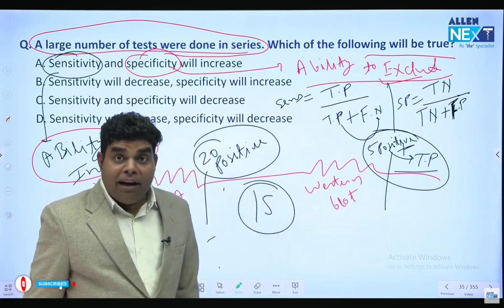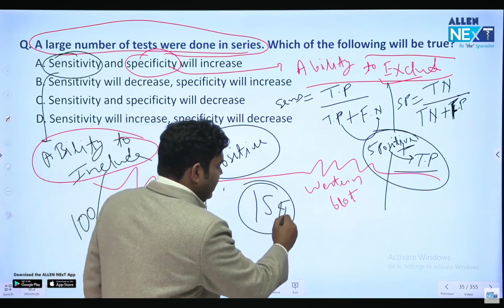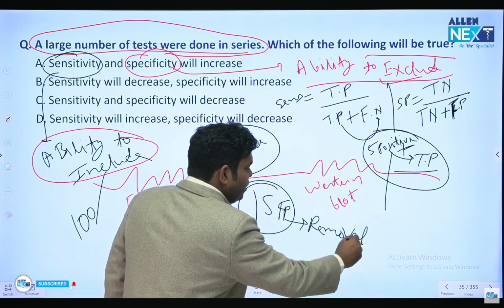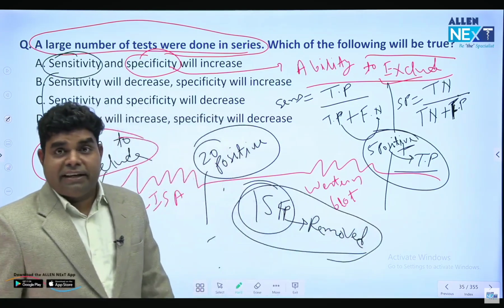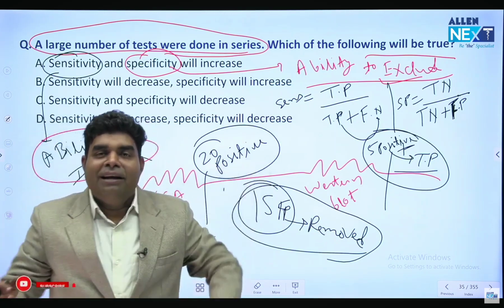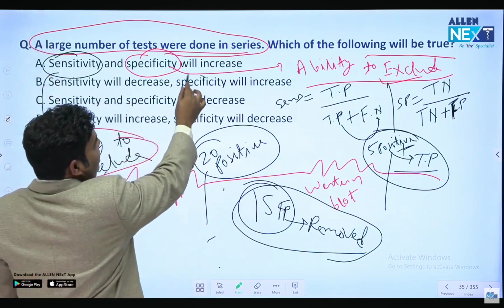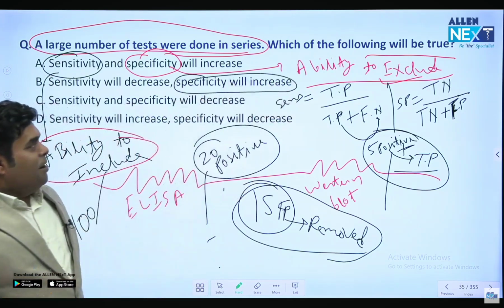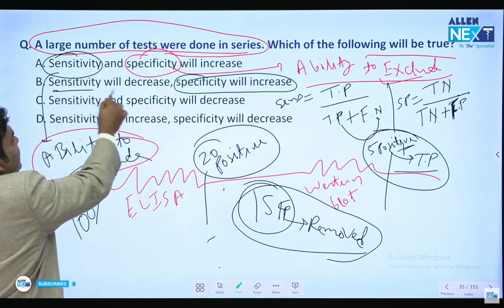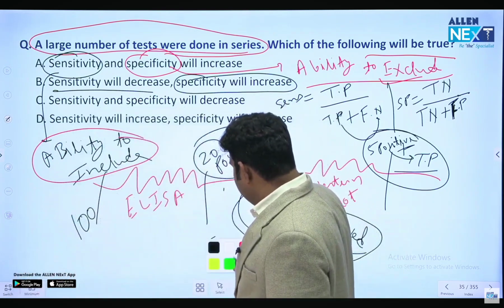These 15 people wrongly came positive on ELISA. They were false positive, and these 15 false positives were removed. These are removed by test in series. And whenever you are removing people, excluding people, your specificity will increase. But when you are removing people, it means you are including fewer people. So sensitivity will decrease. So the correct answer is definitely option B.